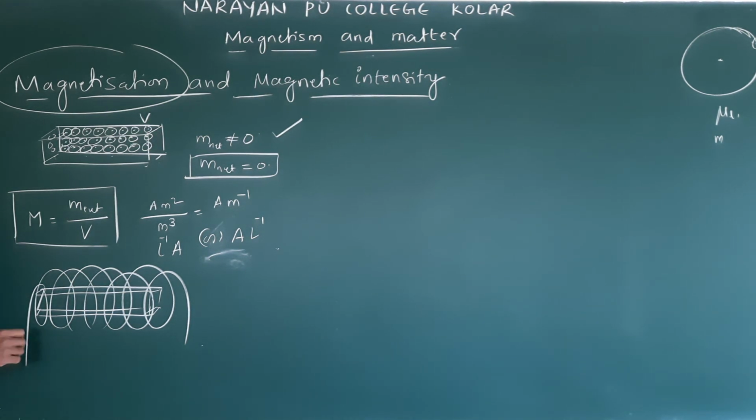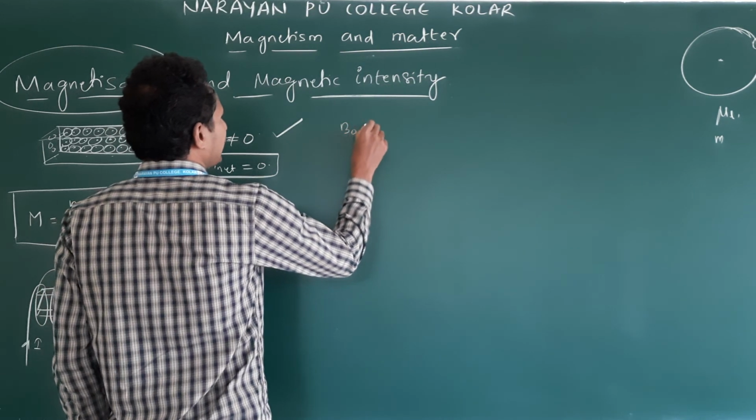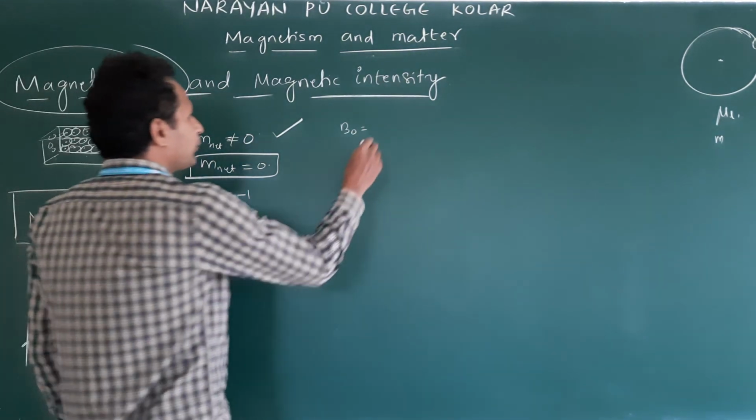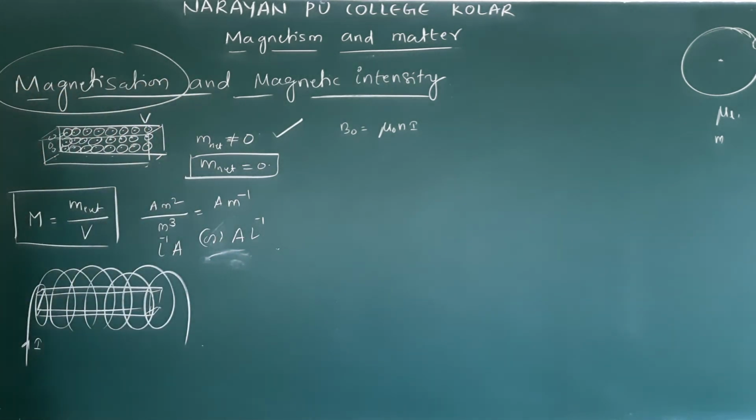Now current I is passing through the solenoid. What will happen? Due to this current, the magnetic field developed in the solenoid is, take it as B naught. What is that B naught form? The magnetic field produced by the solenoid inside the solenoid: mu naught n I. What is n? Small n, the number of turns per unit length.